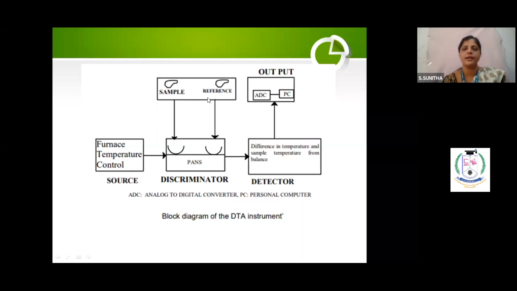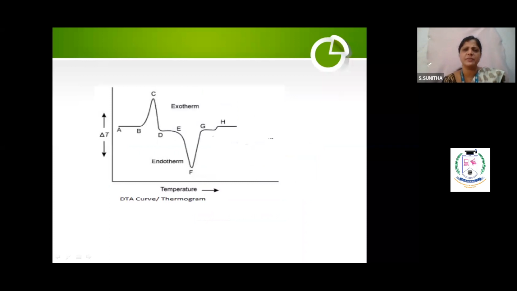They are heated separately, and temperatures are measured by individual thermocouples. If you want, you can put a horizontal line between them and call it delta T. That difference in temperature is recorded by the detector. These signals go to the ADC, the analog digital converter, and then to the PC, the personal computer, for a graph.